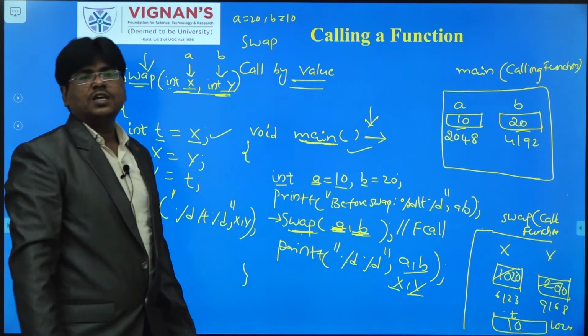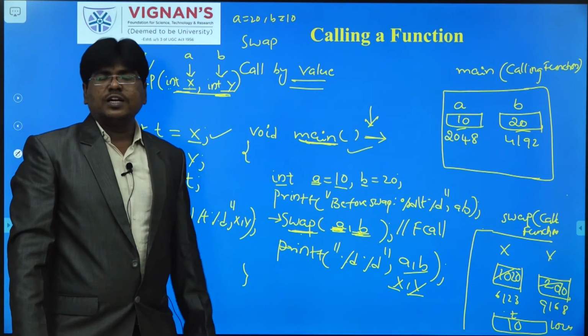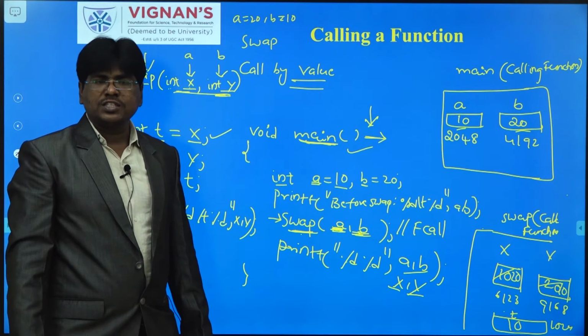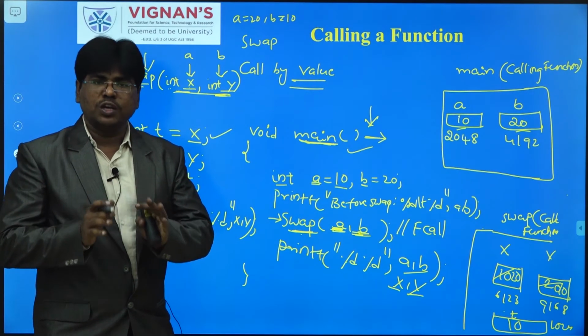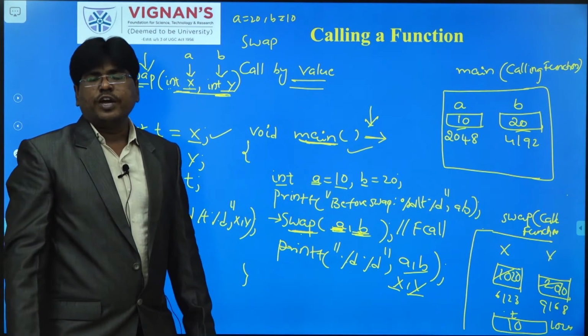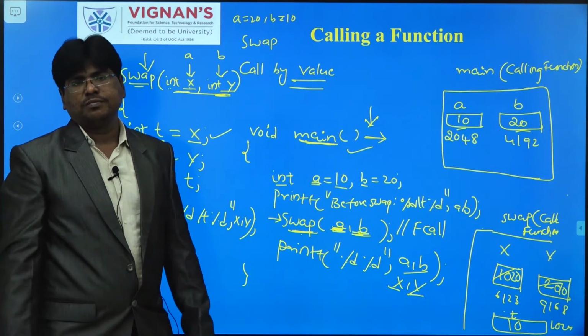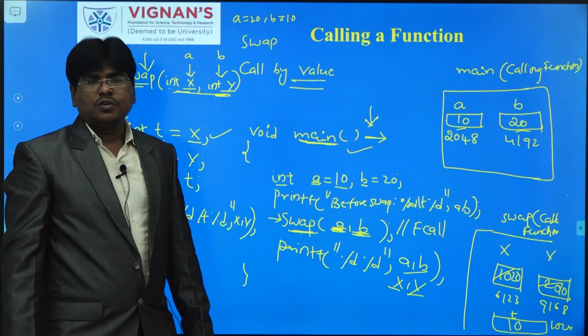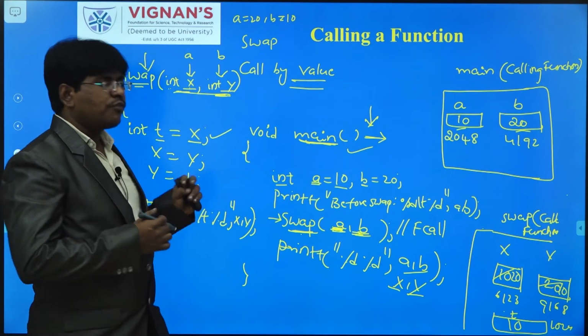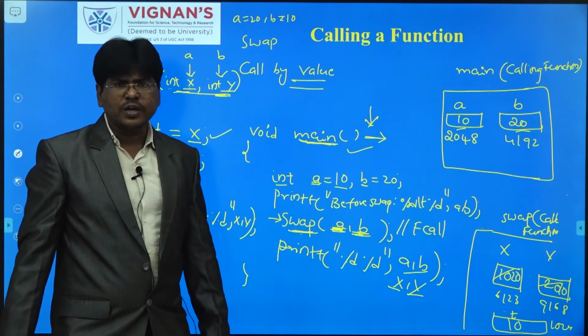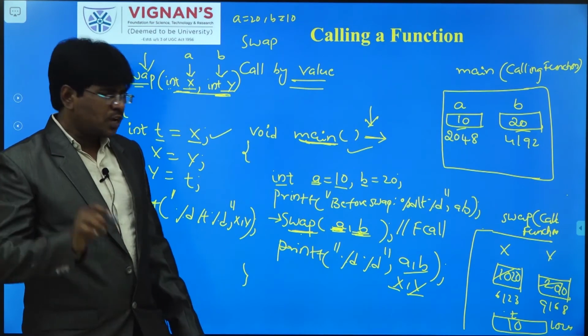The rule is that the variables that are defined will be accessed within that particular function only. The variables cannot be accessed outside of the function. So this is the problem of call by value. Now you understand what call by value is.